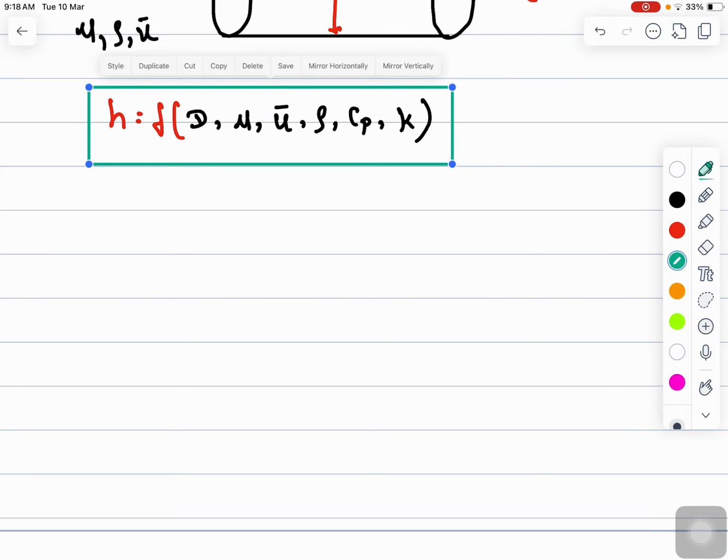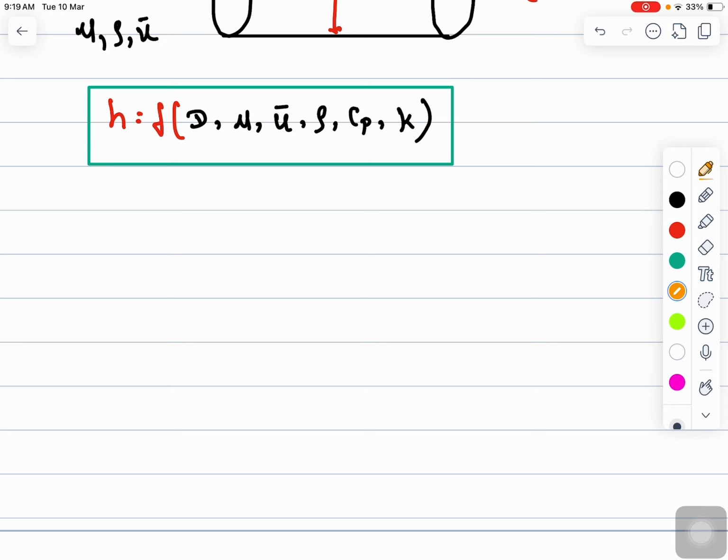There are 1, 2, 3, 4, 5, 6 parameters. Now imagine trying to derive a complete mathematical equation that will relate all these variables directly. In a real scenario, it becomes extremely complicated.